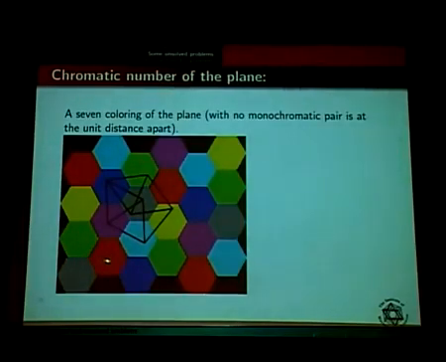Purple. Okay. So you are taking 1 point here. Another point? Blue. Purple. Okay. So 2 points, somewhere here and somewhere here, at unit distance. Can you see they are of different color. You take any 2 points anywhere at unit distance, they will be of different color, because I colored it in such a way that points at unit distance are of different color. Okay.